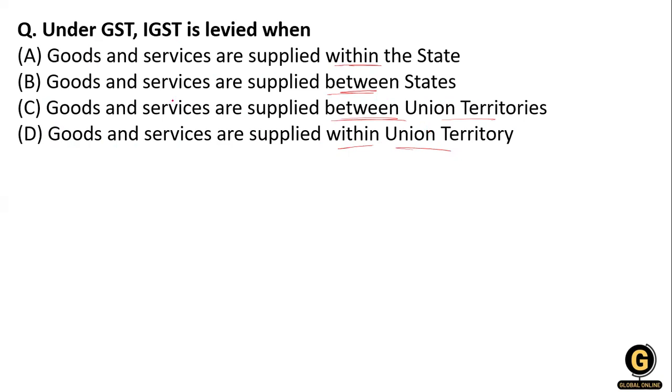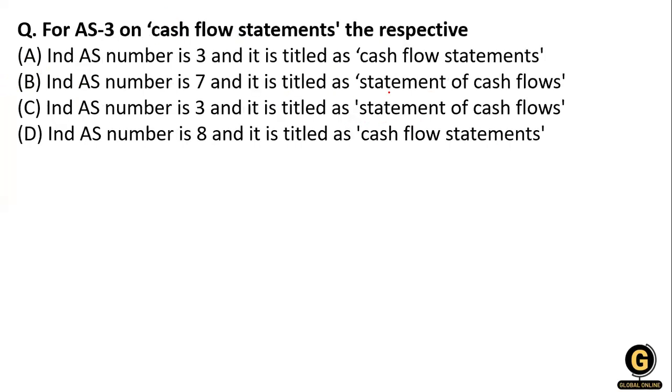So what will be the right answer? Yes, it is option B: IGST, integrated GST, is levied on supply between the states. Clear?